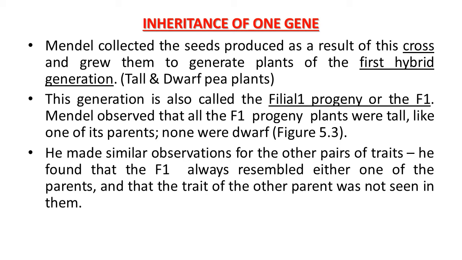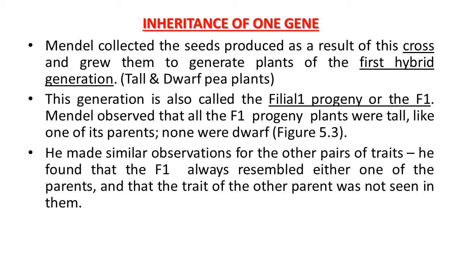This generation is also called the filial one progeny, or in short F1 generation. Mendel observed that all the F1 progeny plants were tall, like one of their parents. None were dwarf.